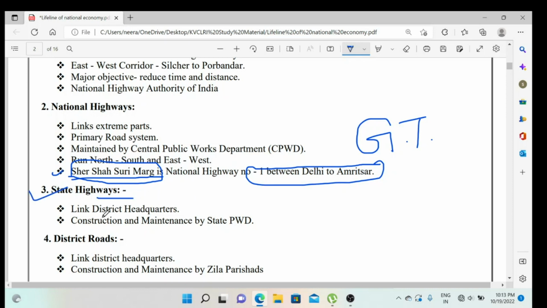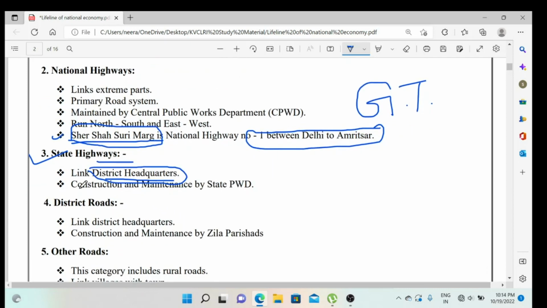State highways link district headquarters. Like if you are living in Madurai in Tamil Nadu, this is the district headquarter, so all of the small places, like all the talukas or blocks, are connected to Madurai by state highways. Construction and maintenance is done by the PWD, that is the state PWD.